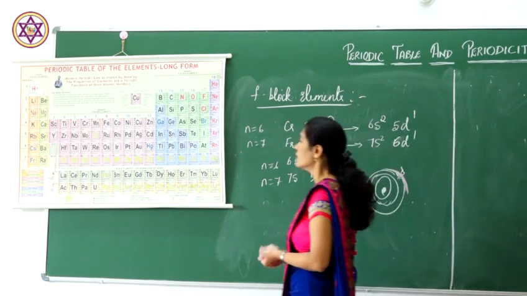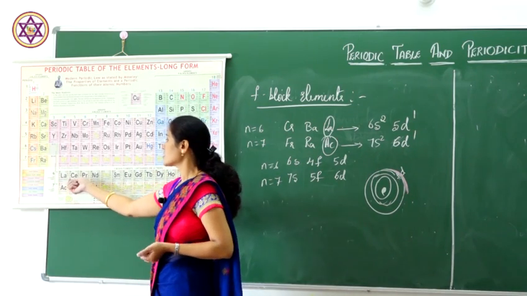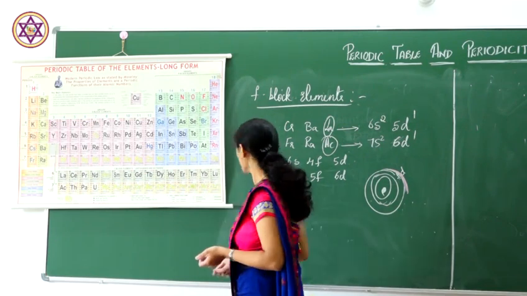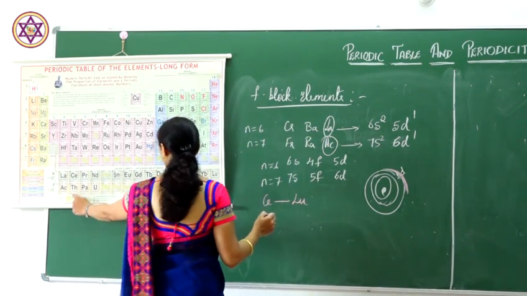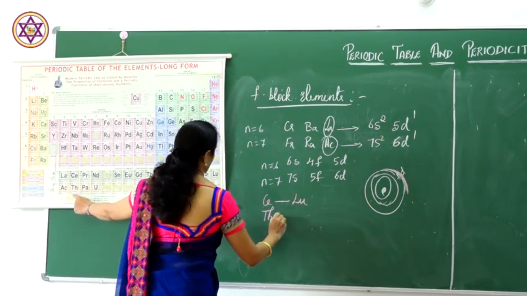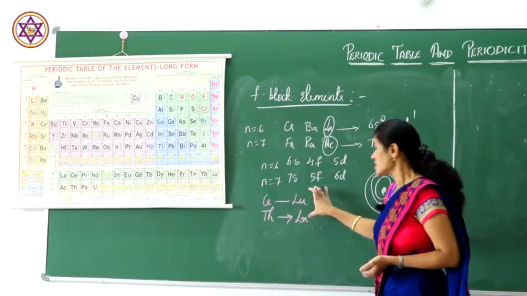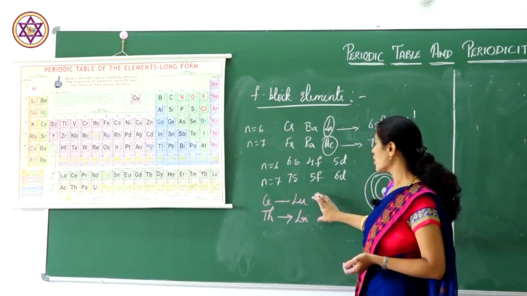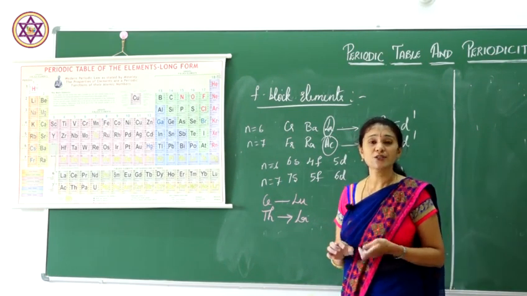You all can see that after lanthanum, there were certain elements from cerium to lutetium, and from thorium to lawrencium. These are nothing but F block elements. Why are these kept in F block, and lanthanum and actinium are kept in D block?